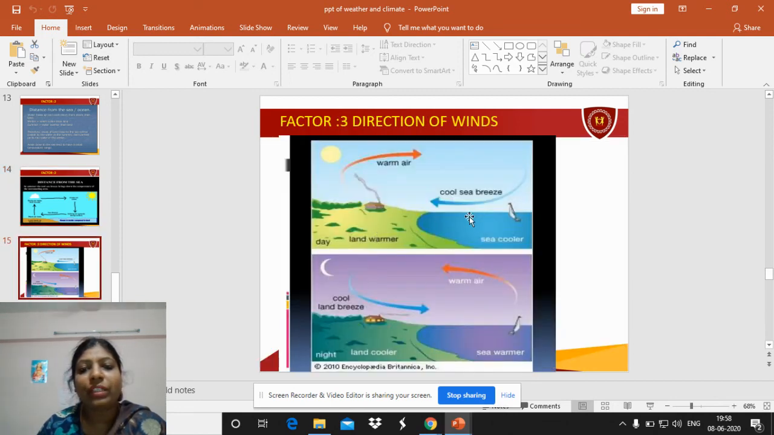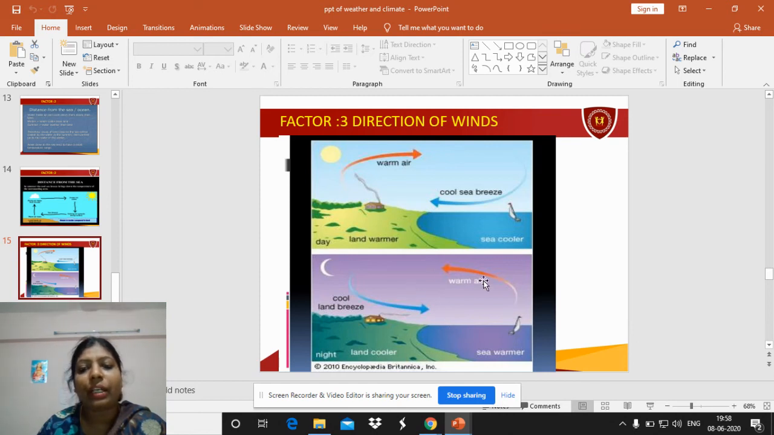The directions of winds, as I told you, from the ocean, the winds move towards the land, and land is hot at the time. So when this cool breeze enters the land, the coastal area becomes a little cool, and it escapes afterwards to the air and becomes very hot.